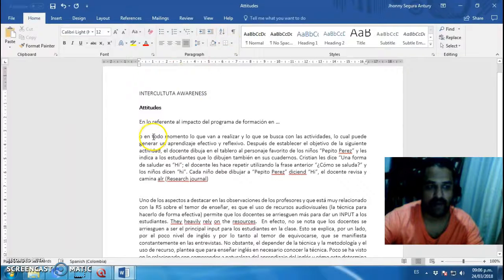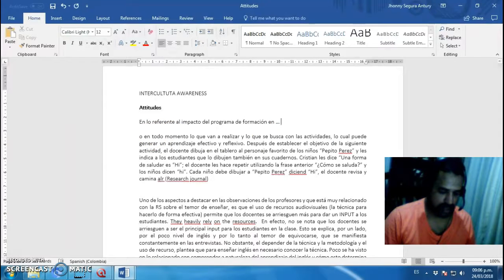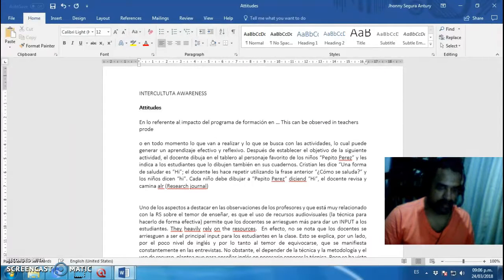For example, if I want to use this information here as part of the results, I said this can be observed in teachers' procedures in class, as in the following examples.